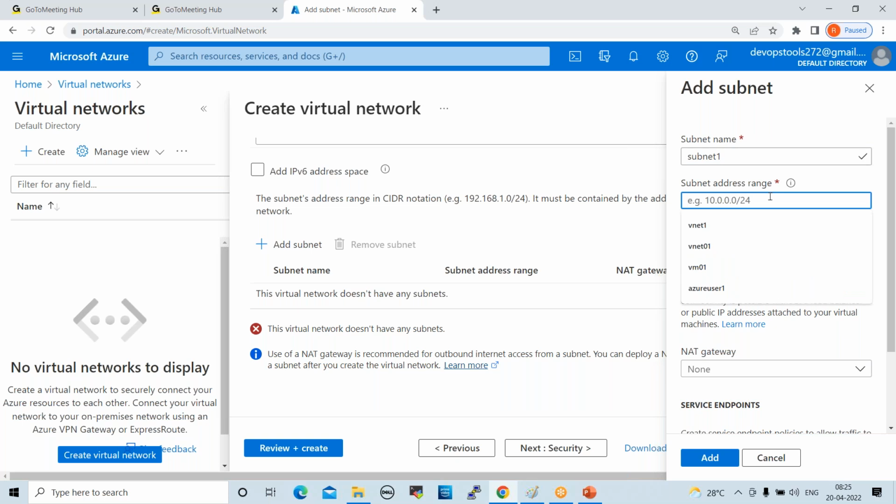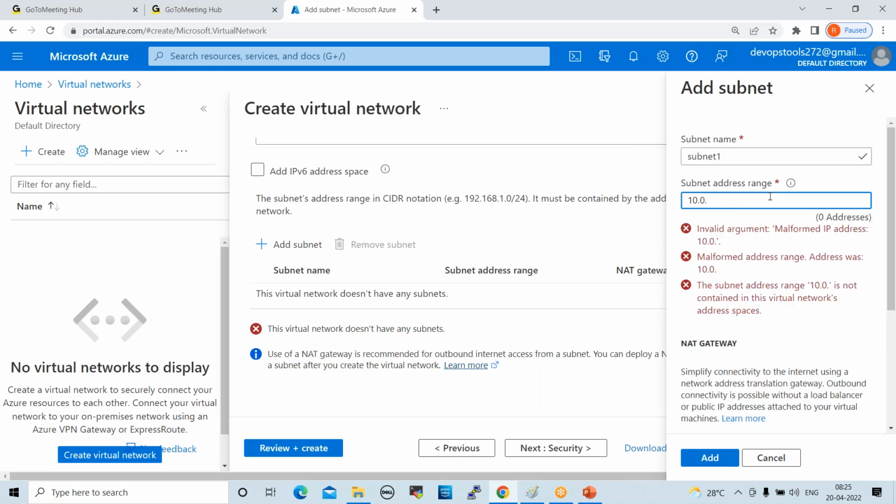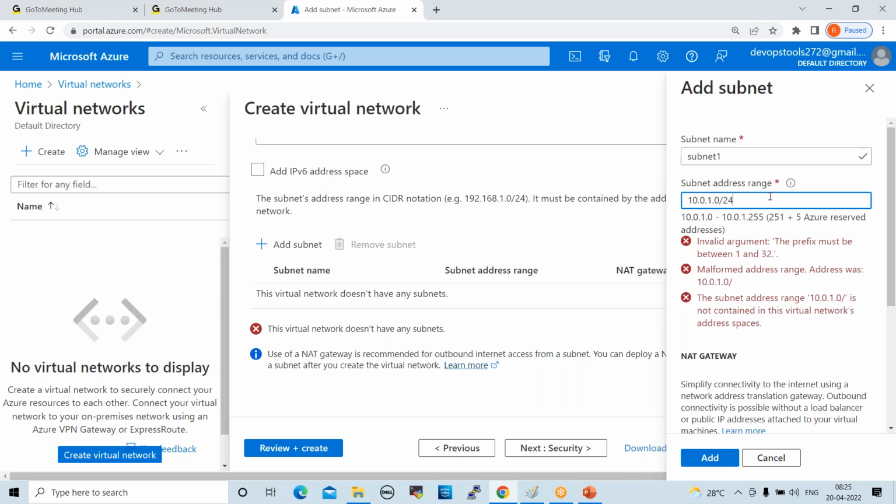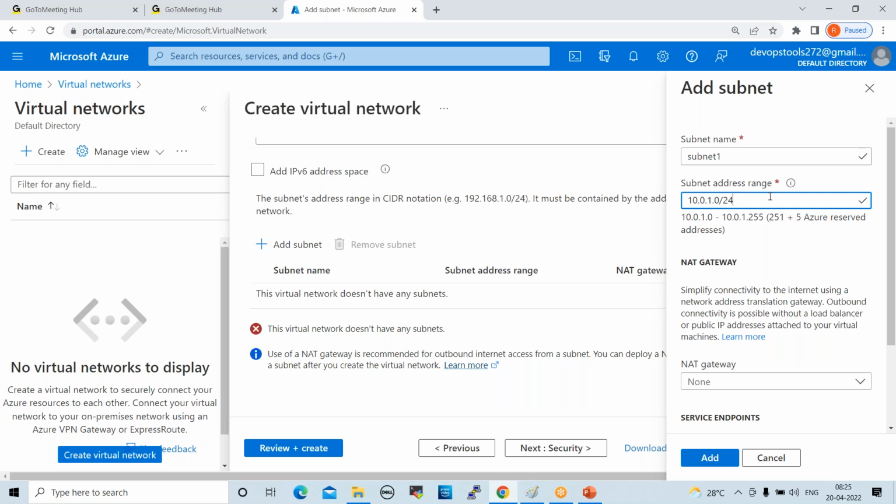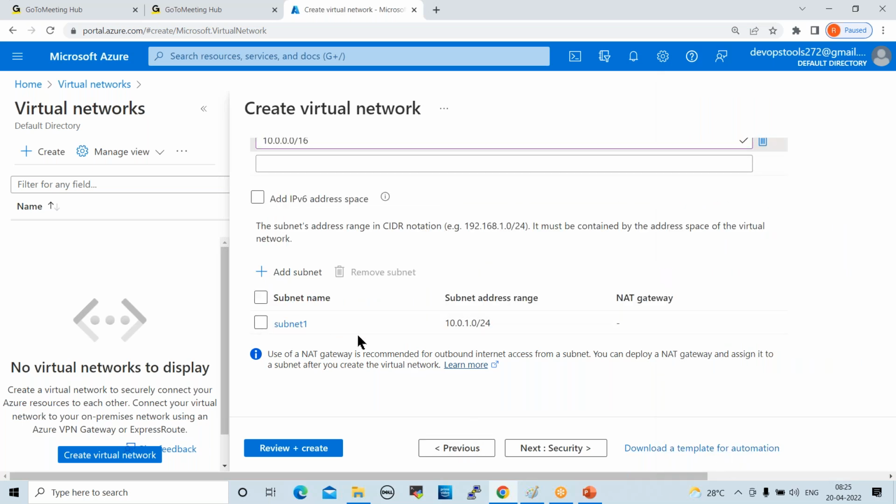IP address range, 10.0.1.0/24. Whatever range you want to give, you can give. I want to create only one subnet, no need to create other subnets. Click on add. See here, now the subnet is added.